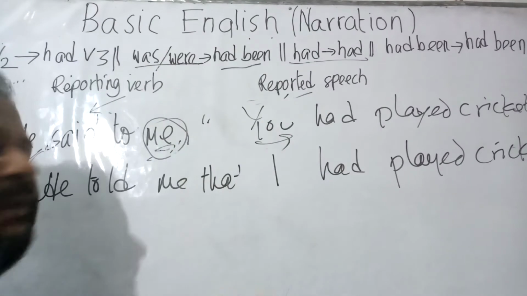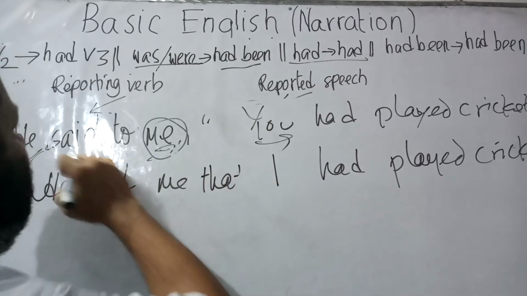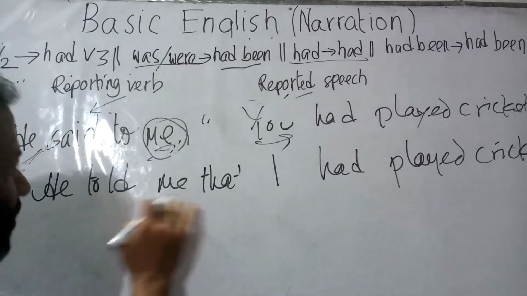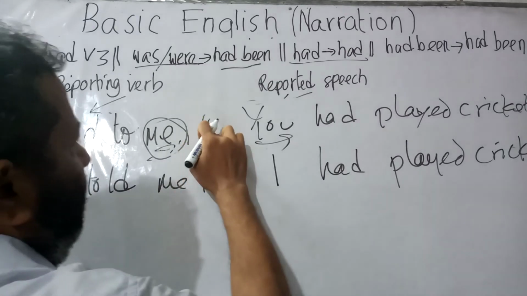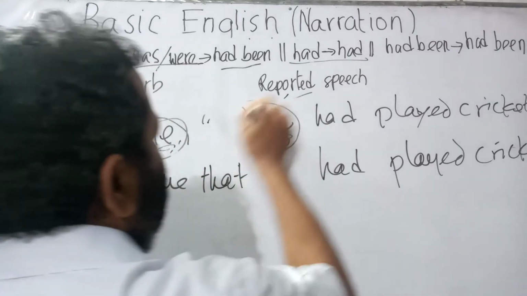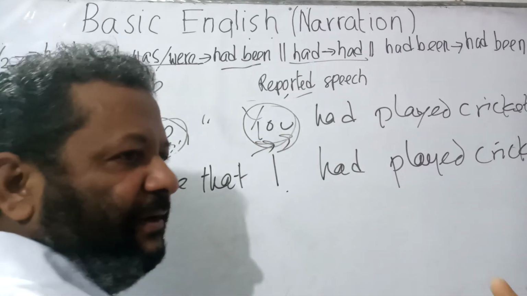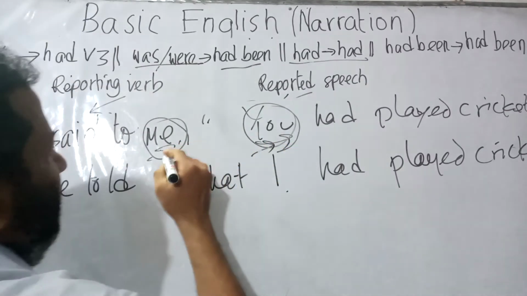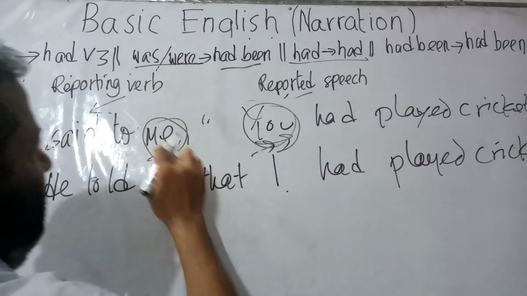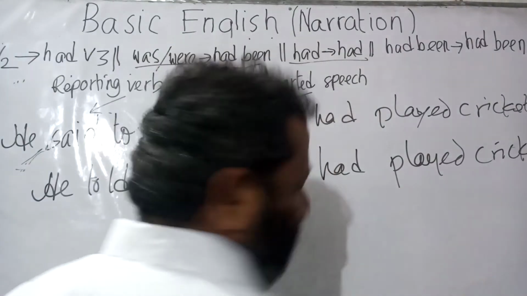Now let us explain the sentence from beginning to end. The basic sentence was, he said to me, you have played cricket. Now "said to me" has been turned into "told me", so he told me. The comma has been turned into "that", so he told me that. The word "you" has been turned into "I", because whenever we find second person, it would actually be replaced by the object. So "me" was the object, so instead of "me" it would be "I". He told me that I had played cricket.